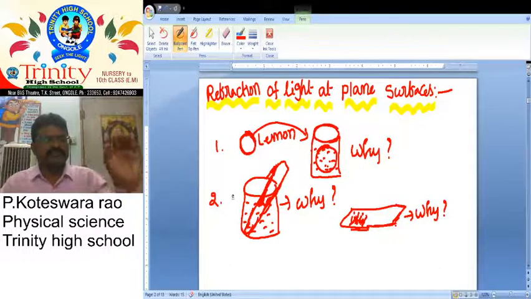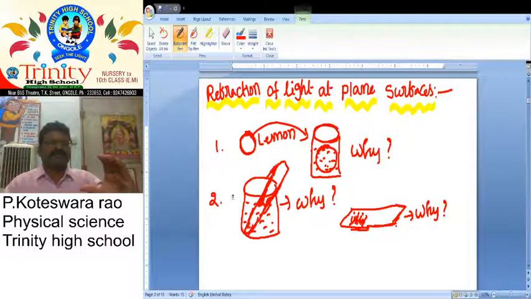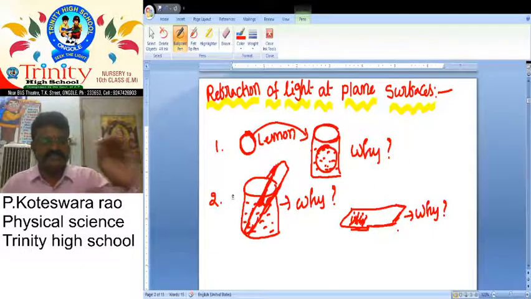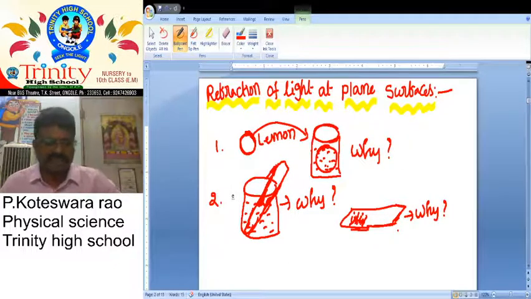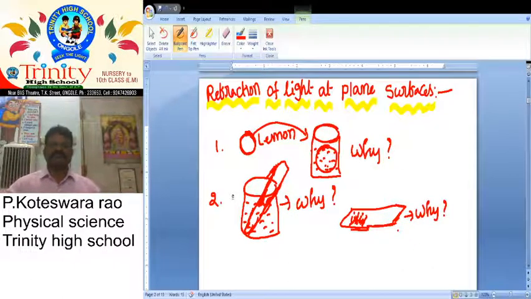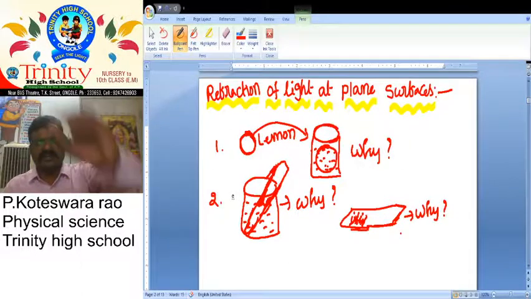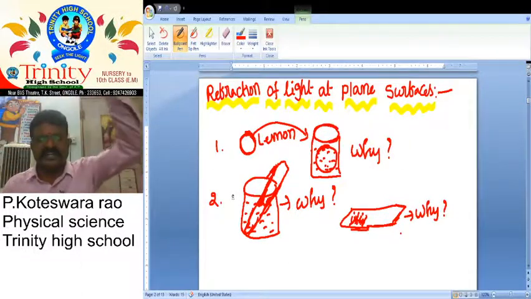Here we must take a transparent glass, not an opaque glass, and we can observe that pen or pencil from outside. Then it appears to be bent or broken at the surface of that water. Why does it appear so? And I want to ask one more question. In our offices, there is a large glass slab placed on a table. If you place a paper under that glass slab and observe from outside, the letters appear to be raised. Why do the letters appear to be raised?